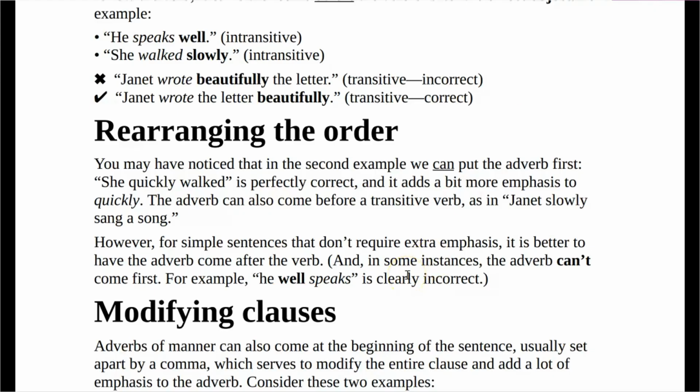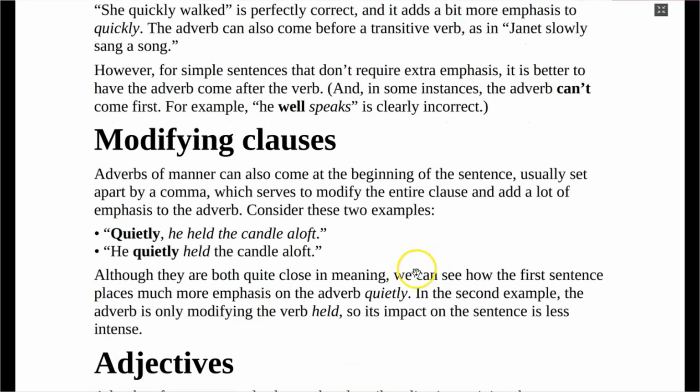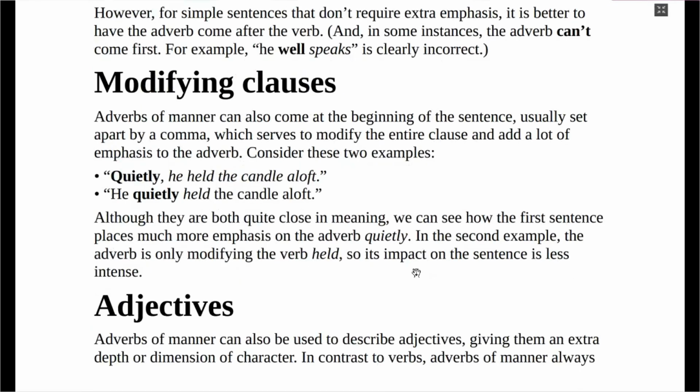Now, what about if it is modifying a clause? Adverbs of manner can also come at the beginning of a sentence, usually set off by a comma, which serves to modify the entire clause, because in this case it's not modifying just one word, it's modifying the entire clause, and so it adds a lot of emphasis to the adverb. Look at the example. Quietly he held the candle aloft. So this quietly is modifying all these. He quietly held the candle aloft.